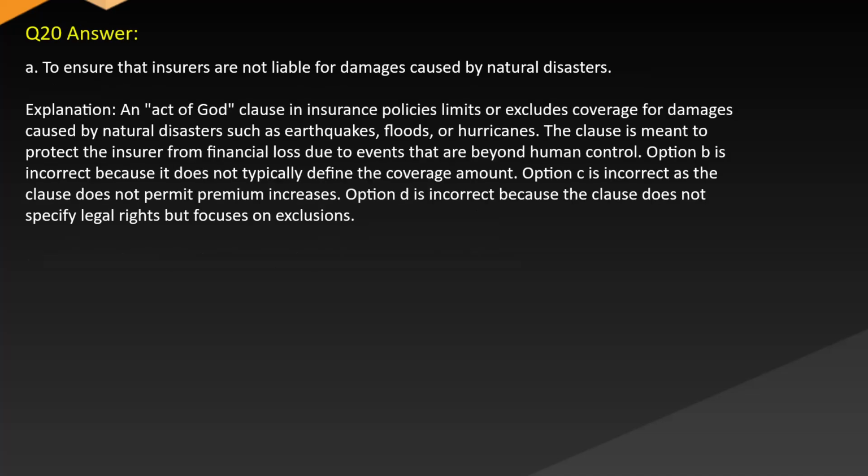Answer A. To ensure that insurers are not liable for damages caused by natural disasters. Explanation: an Act of God clause in insurance policies limits or excludes coverage for damages caused by natural disasters such as earthquakes, floods, or hurricanes. The clause is meant to protect the insurer from financial loss due to events that are beyond human control.